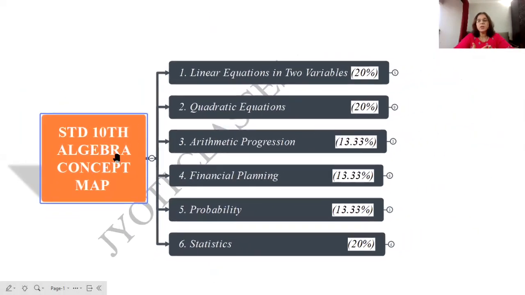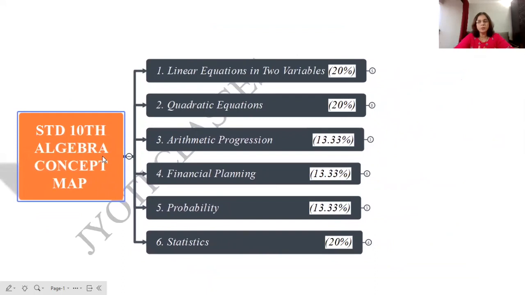Under mathematics, we have algebra and geometry. Algebra comes in the state board. Algebra is for 40 marks, with option it is 60 marks. And geometry is also for 40 marks, with option 60 marks. The total paper is of 80 marks and 20 marks will be your internal, which you get from school.